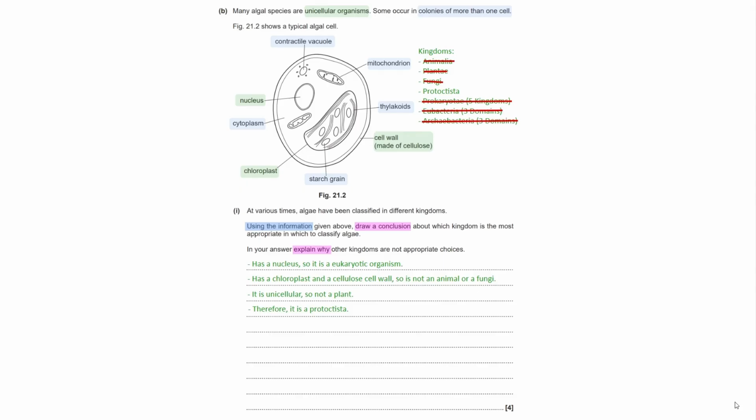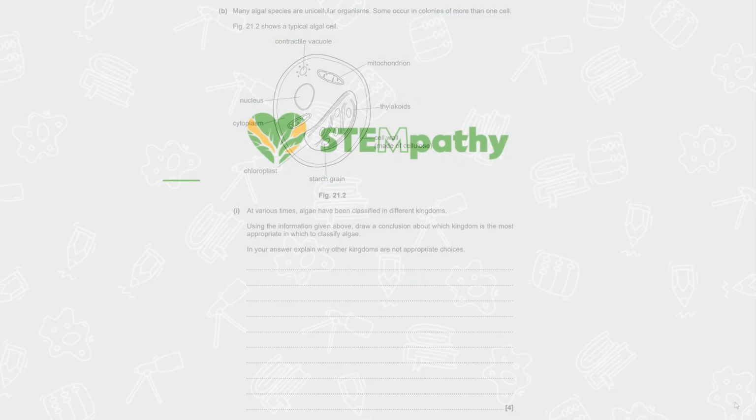So when you are presented with a question which requires you to use information in order to arrive at a conclusion, make sure you work through the diagram and eliminate the possibilities step by step, but most importantly, don't forget to address relevant information in the stimulus of the question.